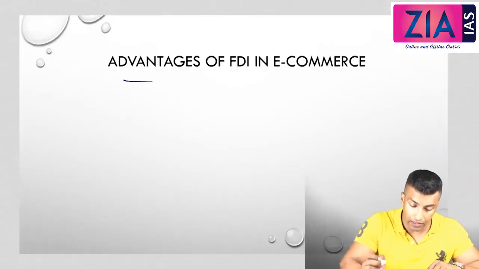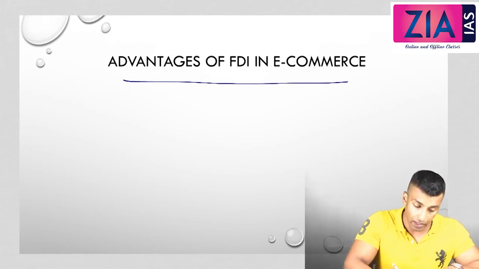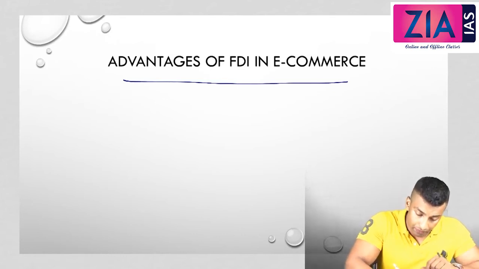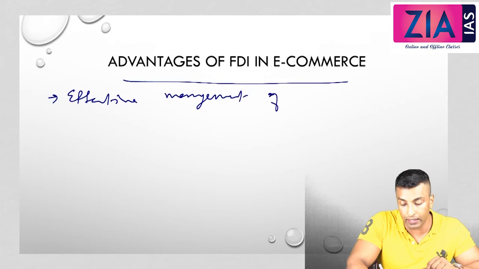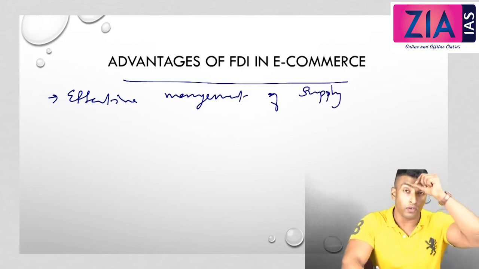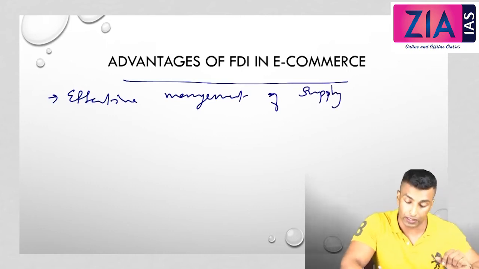Let's quickly look into the advantages of e-commerce, FDI and e-commerce. The first advantage is effective management of supply chain. That is the most important problem that we are always discussing when we discuss the infrastructural setup.